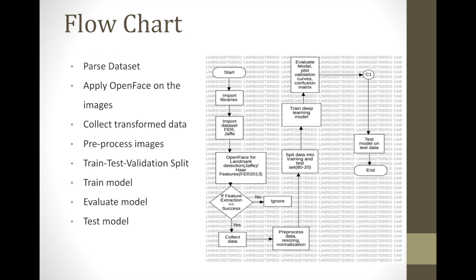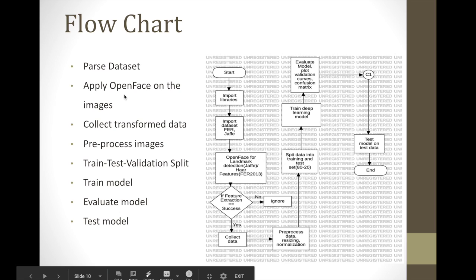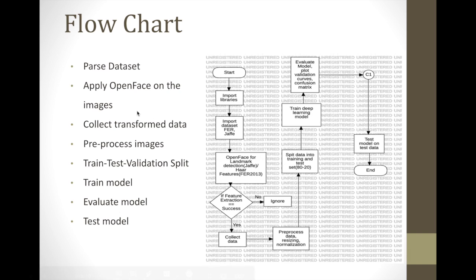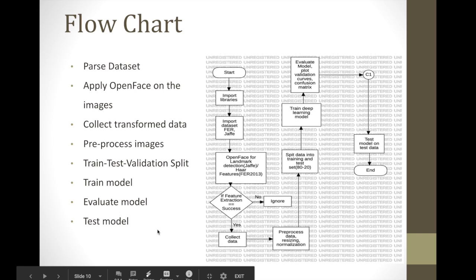So now let's talk about the big picture, how we perform the whole process. First we parsed our data set and applied OpenFace on those images, right? Then we collected that transformed data and pre-processed those images, like performing resizing and normalization. Then we did a train, test, validation split, then we trained the model, then we evaluated it, and finally we tested our model.